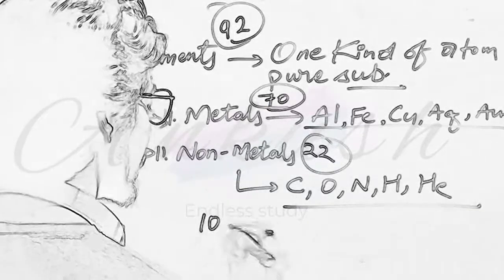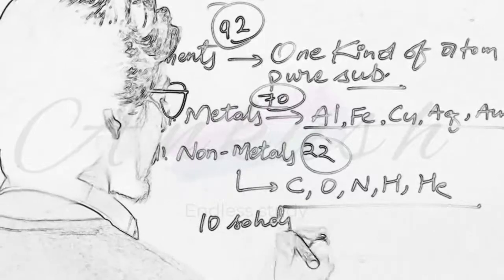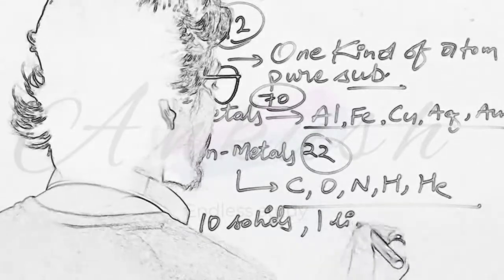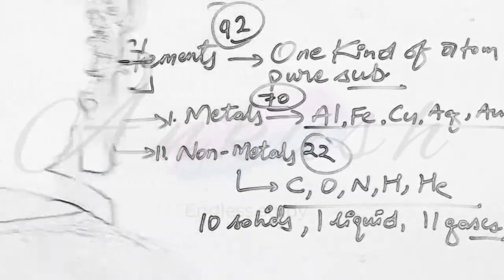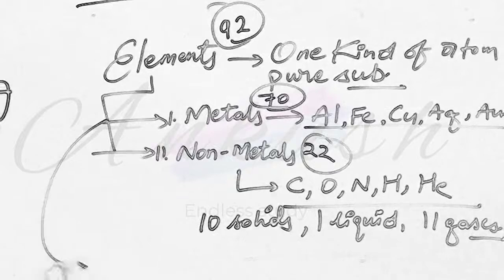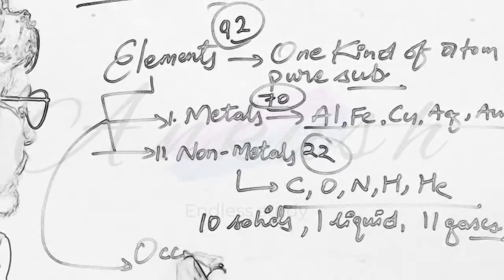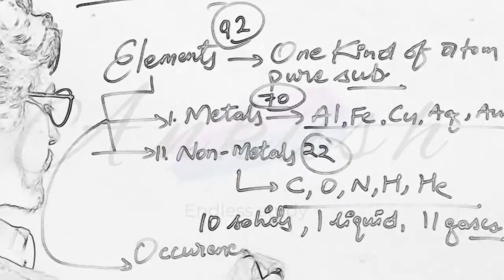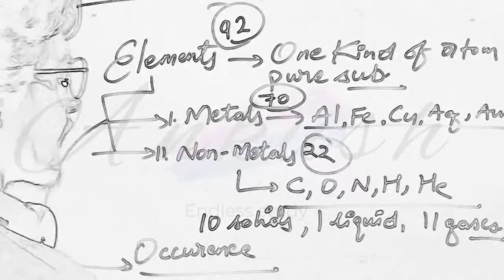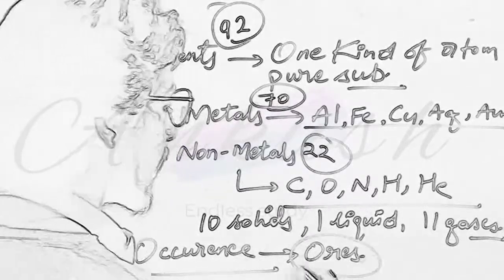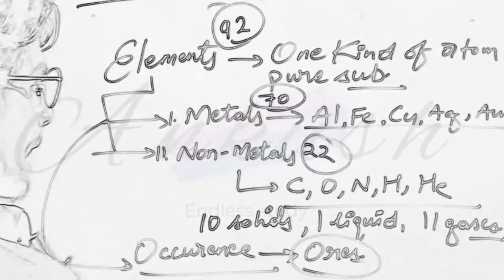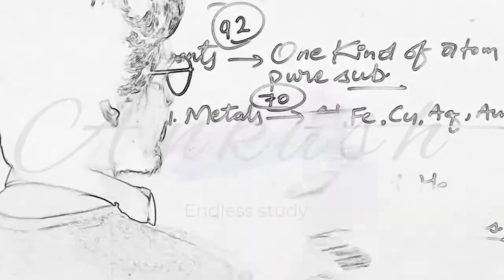And among these, 10 are solids, 1 is liquid, that is mercury, and 11 are gases. And then we talked about the occurrence of metals. That is, they are extracted from their ores. What are ores? Now, one more question we have.